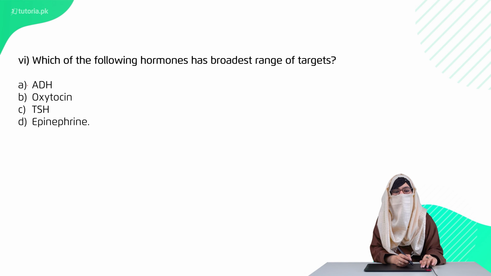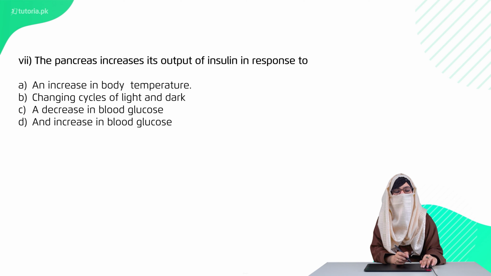Question 6 है: which of the following hormones have the broadest range of target? Option A ADH, option B oxytocin, option C TSH, option D epinephrine. तो right option है option D, epinephrine.